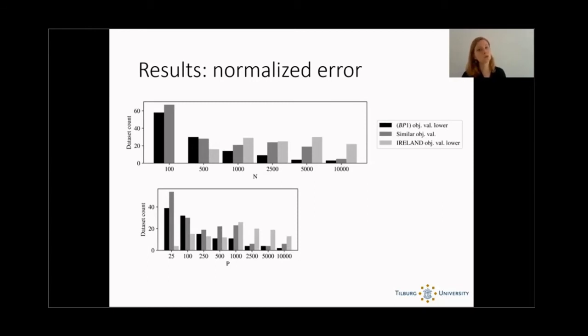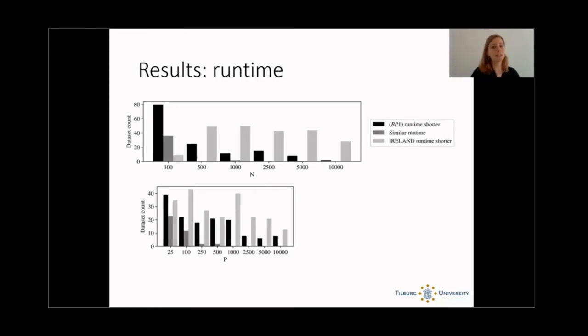And something similar holds for the number of features. As the number of features grows, Ireland gets better. And this makes sense, right? Because we only needed Ireland because we wanted to be able to handle large data sets. If we now look at the runtime, we see an even stronger pattern. As the number of samples or the number of features gets large, you need Ireland to solve the problem. For small data sets, just use the original integer program.